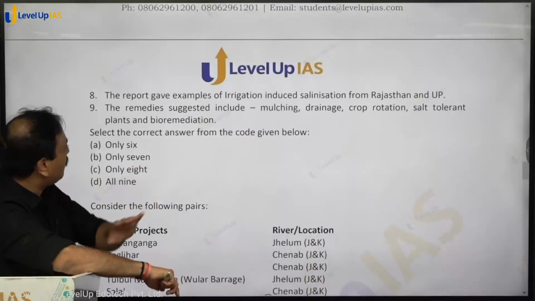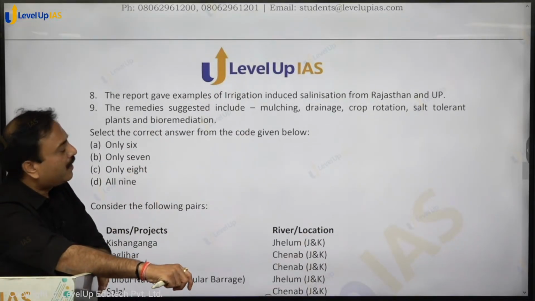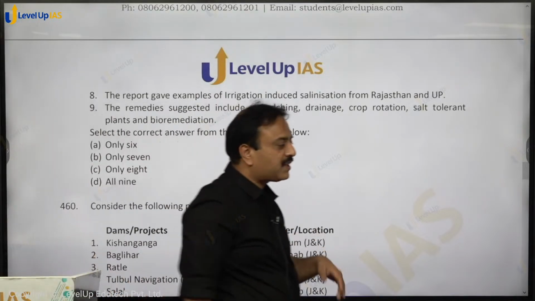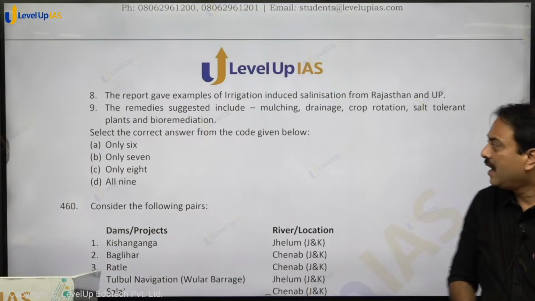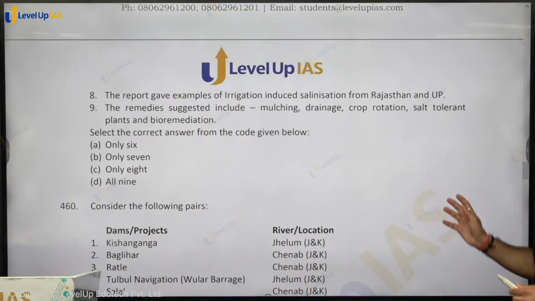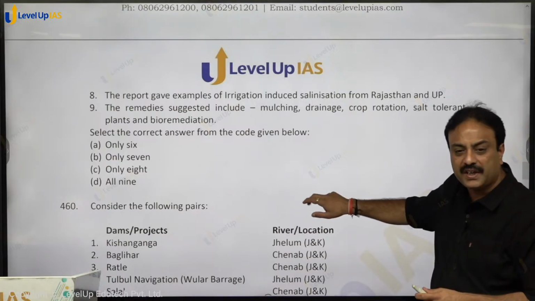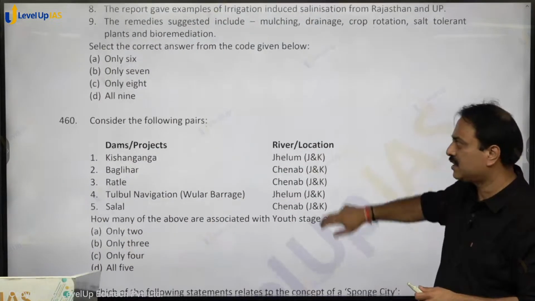Have a look at these two statements. It has talked about irrigation induced salinization in Rajasthan and Uttar Pradesh, right? And it is speaking about the remedies. Remedies ने क्या क्या suggest करी हैं? They are written over there. All the 9 hold true. Option D for dog shall be the correct answer for this particular.